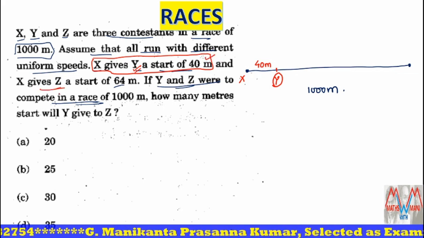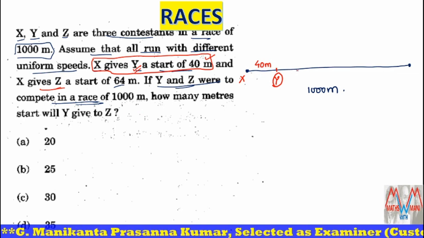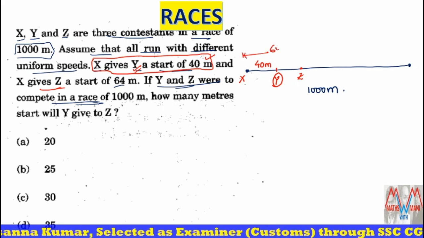Similarly, X gives a start of 64 meters. That means there is Z here, and the distance between X and Z is how much? 64 meters.